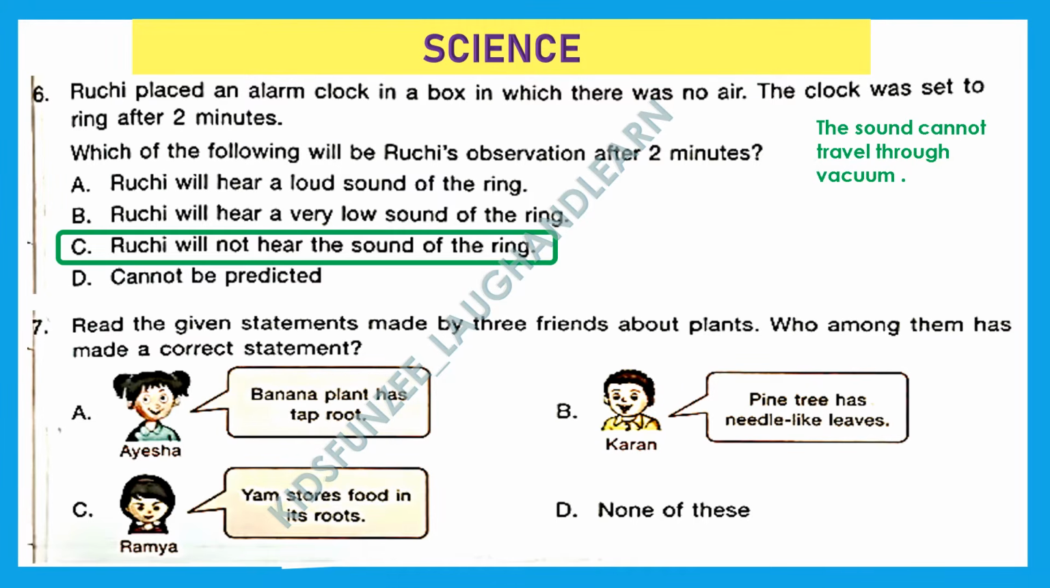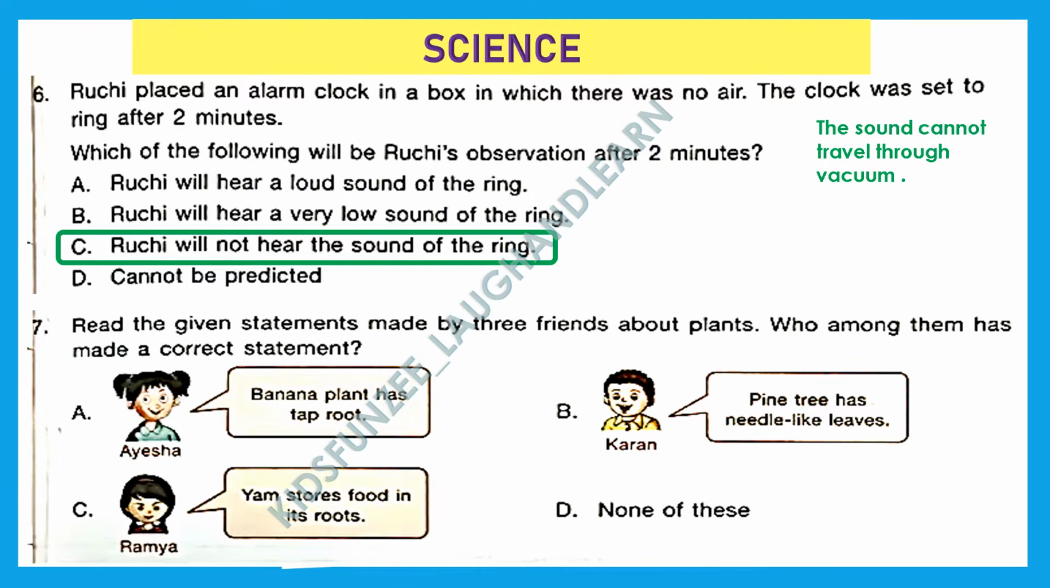Question 7. Read the given statements made by 3 friends about plants. Who among them has made a correct statement? A. Banana plant has tap roots. No, that is incorrect because they have fibrous roots. B. Pine tree has needle-like leaves. Now this is the correct statement because pine trees are coniferous trees and they have needle-shaped leaves.